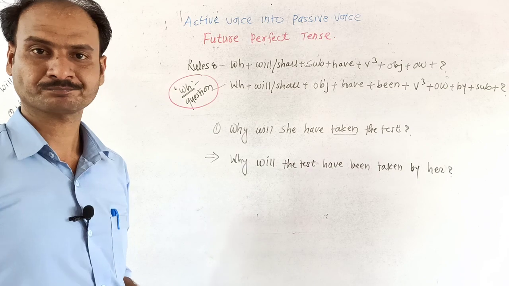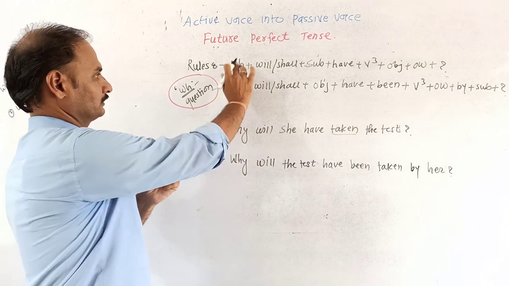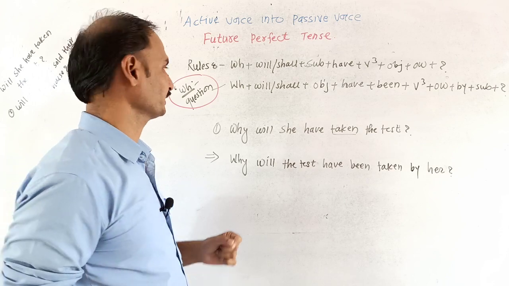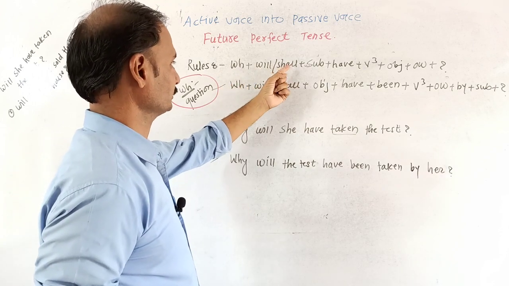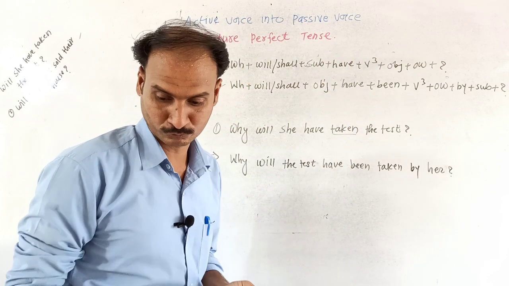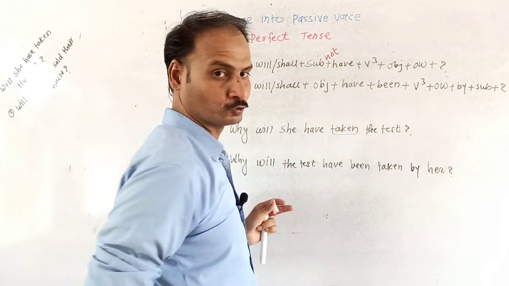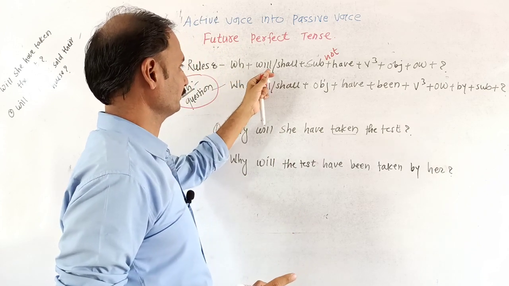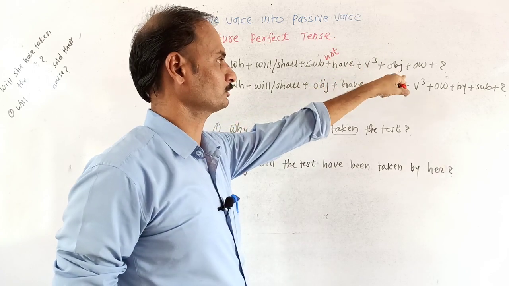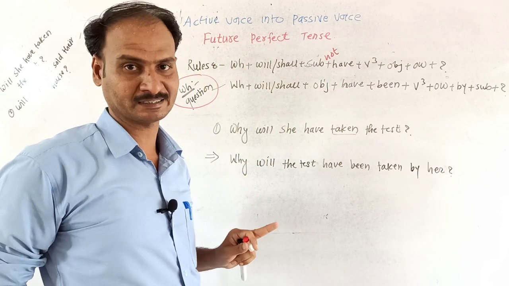So the next structure, the WH negative, we are going to discuss here. We will make some changes in this rule for the WH negative. WH plus will/shall plus subject plus not. We will go through another pen. We will write down here "not". Write it down in the notebook. WH plus will/shall plus subject plus not plus have plus third form of verb plus object plus other words plus question mark. This is the simple structure for the future perfect tense, isn't it?